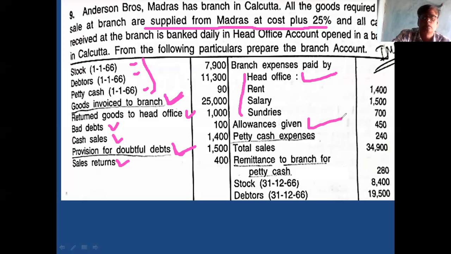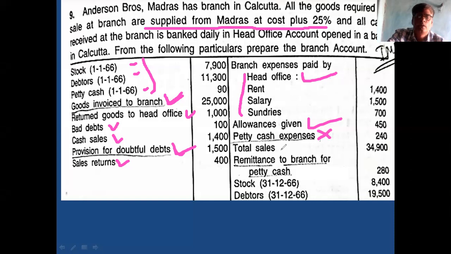Then allowance is given to customers. Allowance given to customers or debtors: debtors account, credit side. Then petty cash expense: does it come in the branch account or not? No, sir. It will not come in your account.